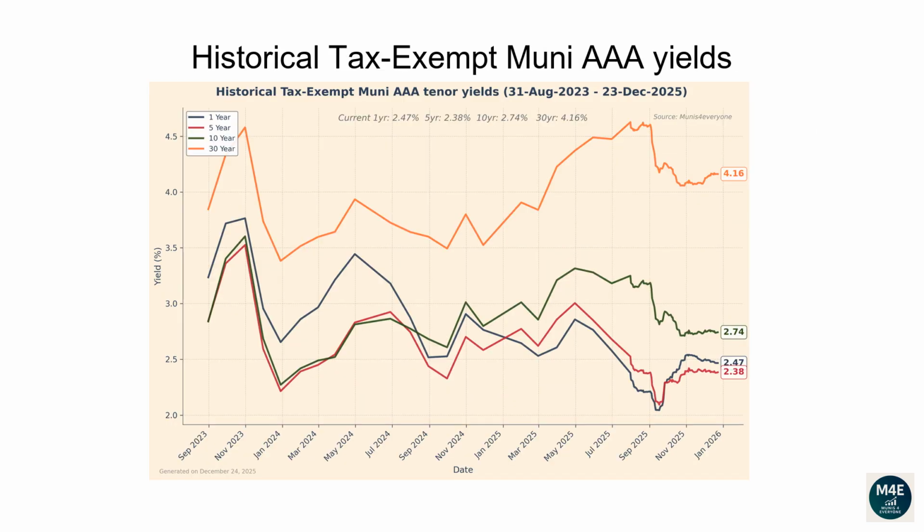This line plot and the next plot show how each tenor of the Muni yield curve has changed over time. From the 31st of August 2023 to the 23rd of December 2025, the 1-year yield has dropped from 3.24 to 2.47. The 5-year yield has dropped from 2.85 to 2.38. The 10-year yield has dropped from 2.84 to 2.74. The 30-year yield has increased from 3.85 to 4.16.